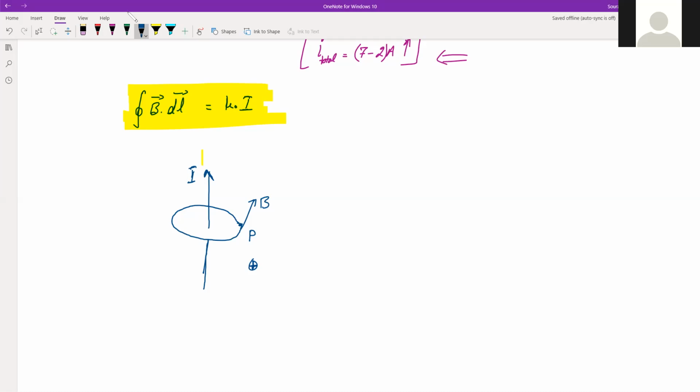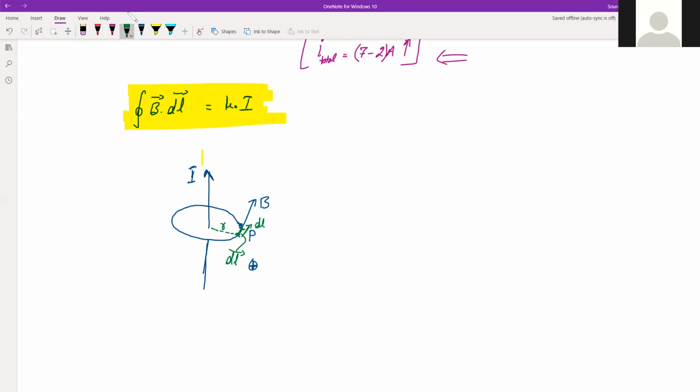Correct? Now suppose there is a very small segment of length of this closed loop. Now you can see the loop is not one in which any current is flowing, because the loop is imaginary, right? This length, let it be dl, and let this be the direction, the same direction. dl also has the same direction. And if it is at a distance r from this, that is the radius, then we know a few things.